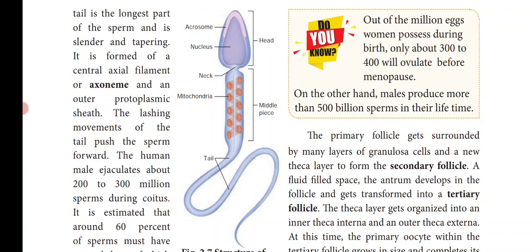The middle piece. So below the neck region you can see the middle piece. The middle piece possesses the mitochondria. The mitochondria is spirally twisted around the axial filament and it is called the mitochondrial spiral or the Nebenkern. So the mitochondria produce energy in the form of ATP molecules for the movement of the sperms.